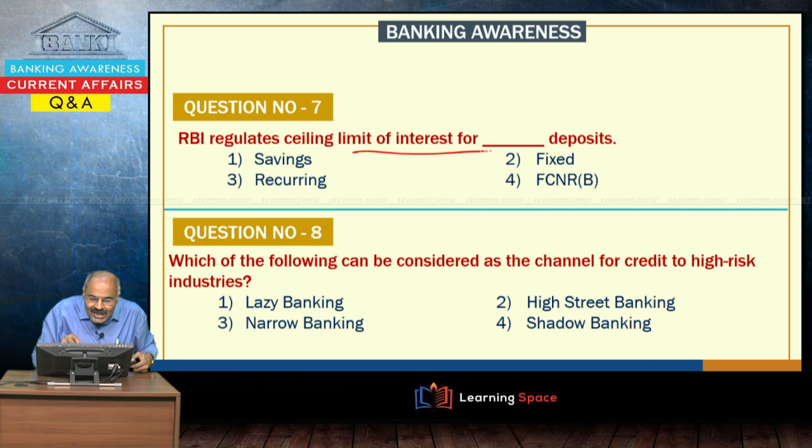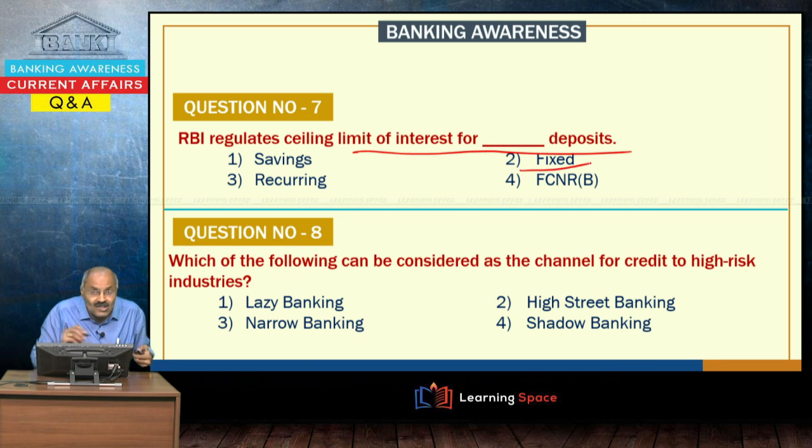RBI regulates a ceiling limit of interest for some deposits, and one important aspect is RBI deregulated interest rates. Deregulated means the opposite of regulation. When you are controlling something, that is regulation, and deregulation means you are not controlling that. So, RBI deregulated interest rates almost 20 years ago for fixed deposits.